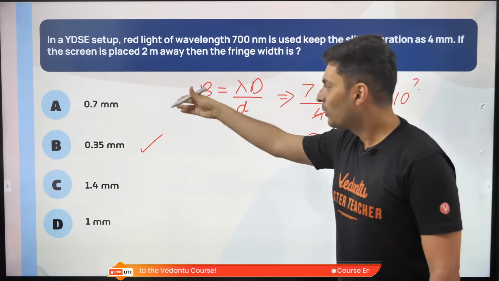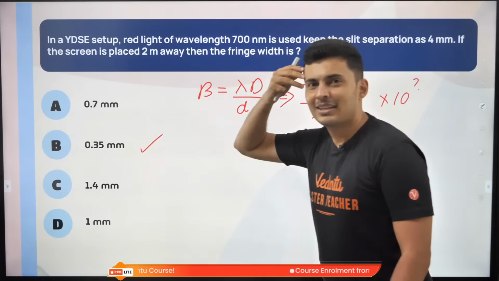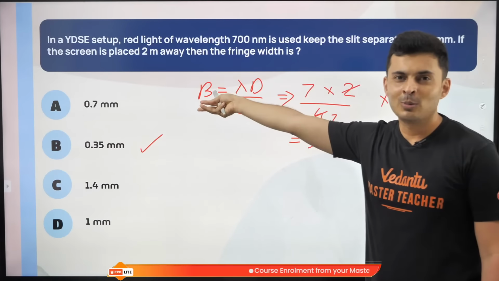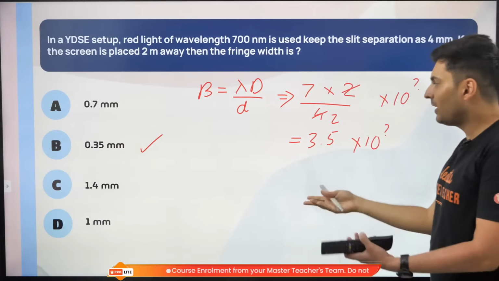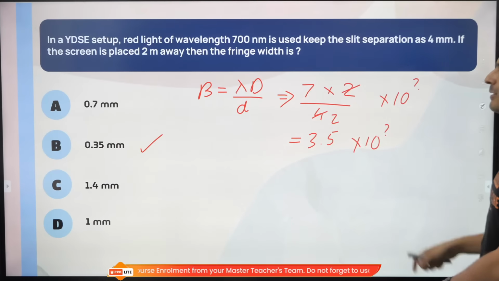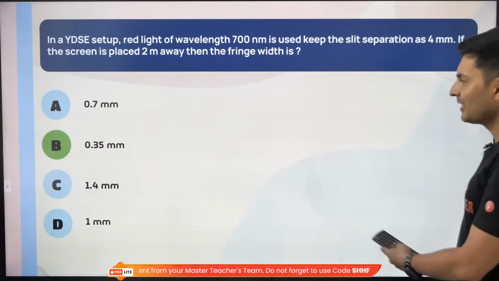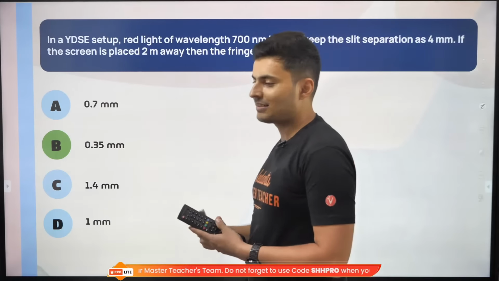You don't care whether it is 0.35. That is the examiner's job. Why are you wondering about it? Just mark 3.5 into 10 to the power something, and automatically the answer will come out. Awesome, right? Check this out. Yes, that's the correct answer.